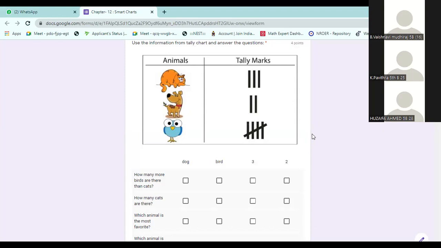Use the information from the tally chart and answer the questions. Cat, dog, and bird. Small numbers only. You can easily answer. How many more birds are there than cats? 3 cats are there. 5 birds are there. What is the difference that you have to give?